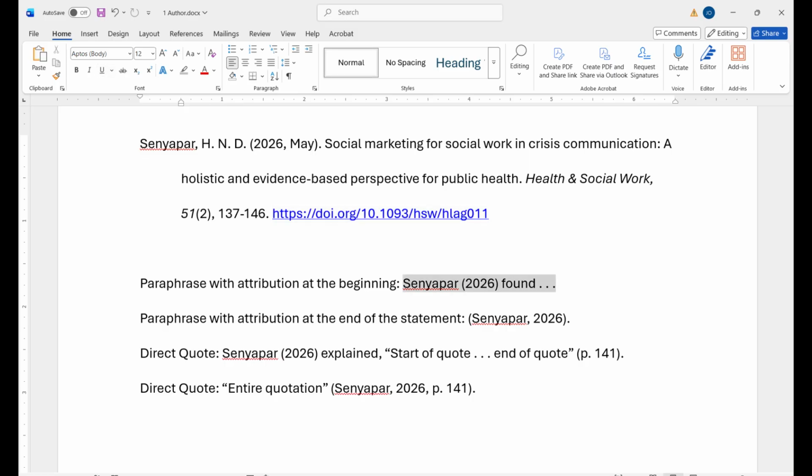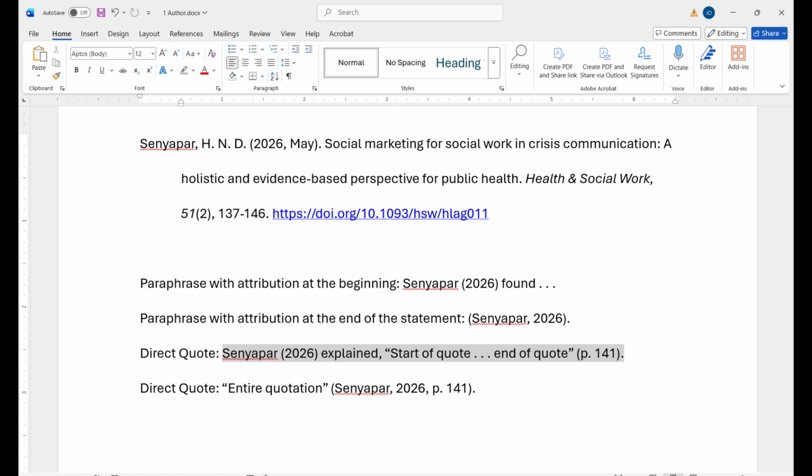As far as citations are concerned, with a paraphrase, you can put attribution at the beginning of a sentence by using the author's last name, followed by the year in parentheses, and then the text. You can also place the attribution after the sentence. However, do not put a period after the sentence. Follow the sentence with an opening parenthesis, the author's name, comma, and the year, closing parenthesis, and then a period.